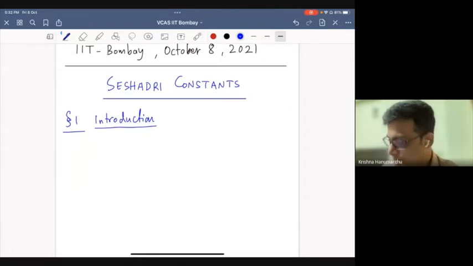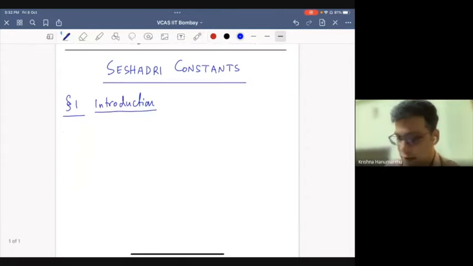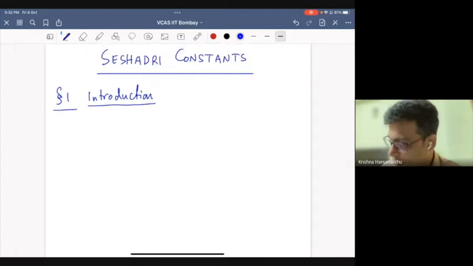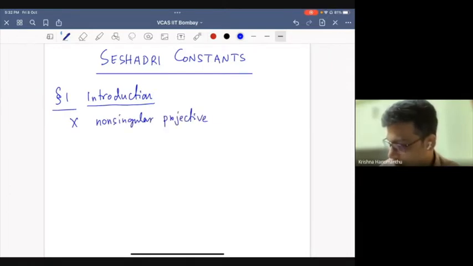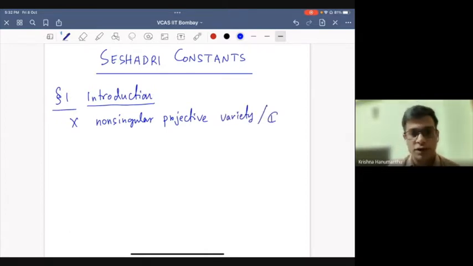introduction to the notion. So I'm going to fix my setup like this. X is going to be a non-singular projective variety. Just for simplicity, I'm going to work over C, because most of the results are over C, though many of the definitions and concepts make sense for positive characteristic also.